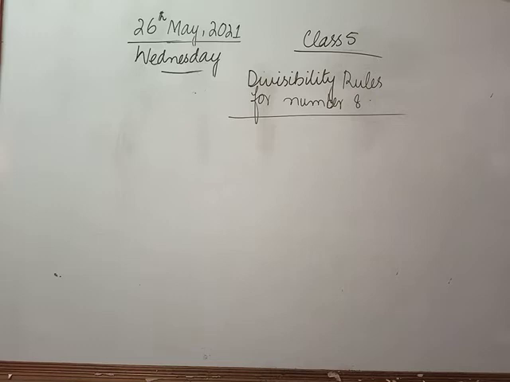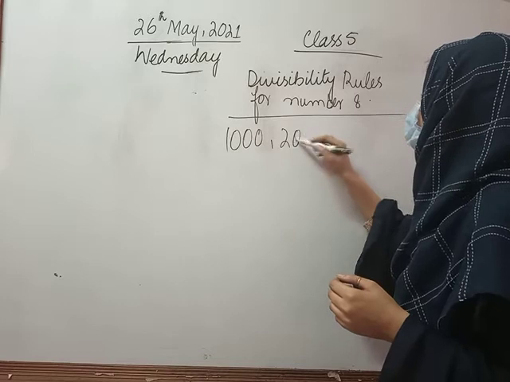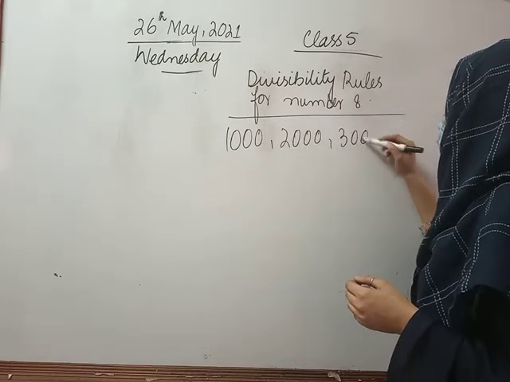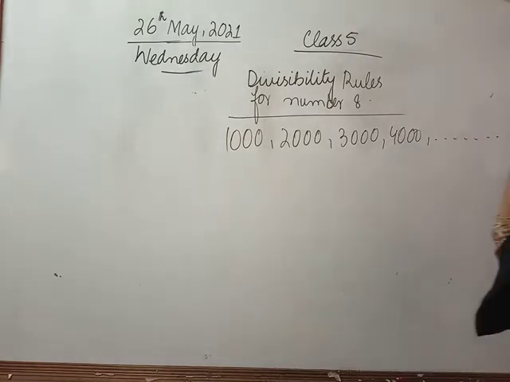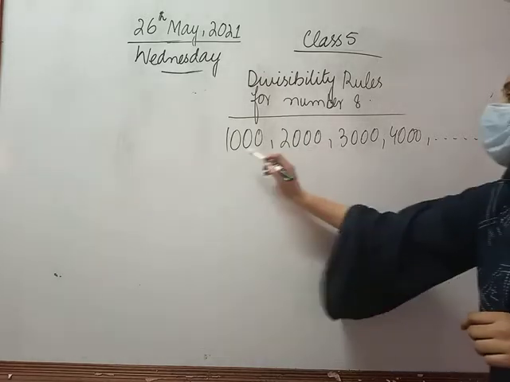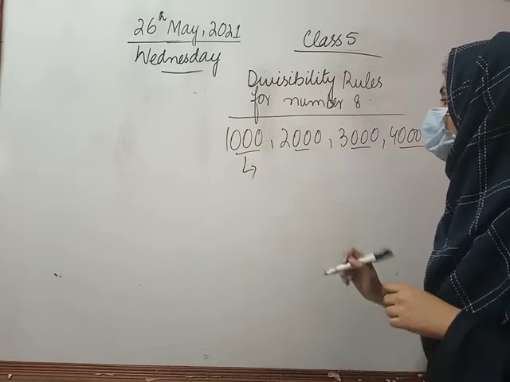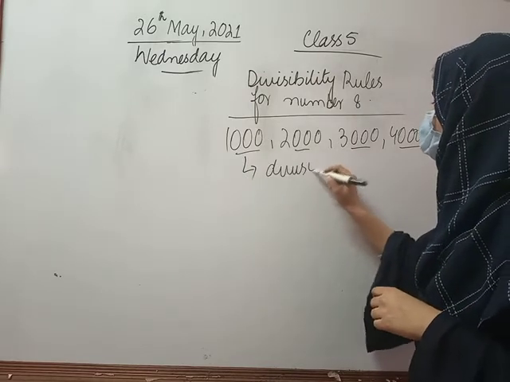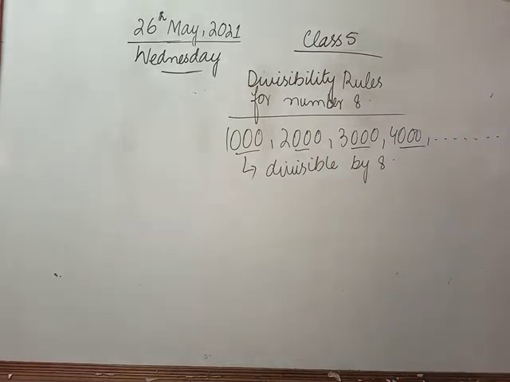First of all, you will check like 1000, 2000, 3000, 4000 and so on. If the last 3 digits are zeros, we will say it is divisible by 8.